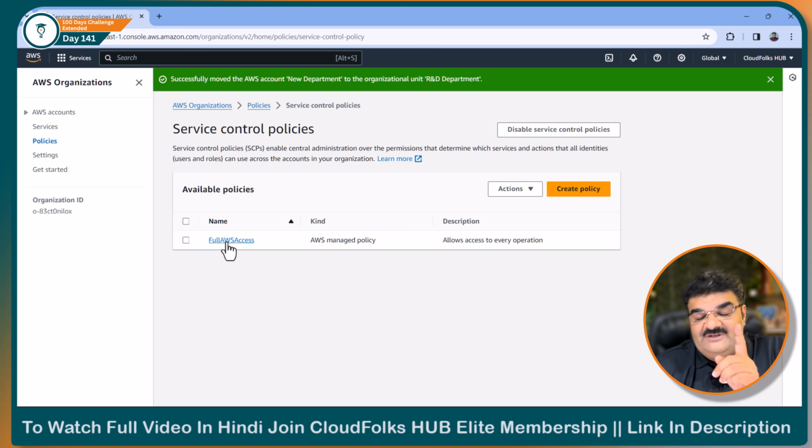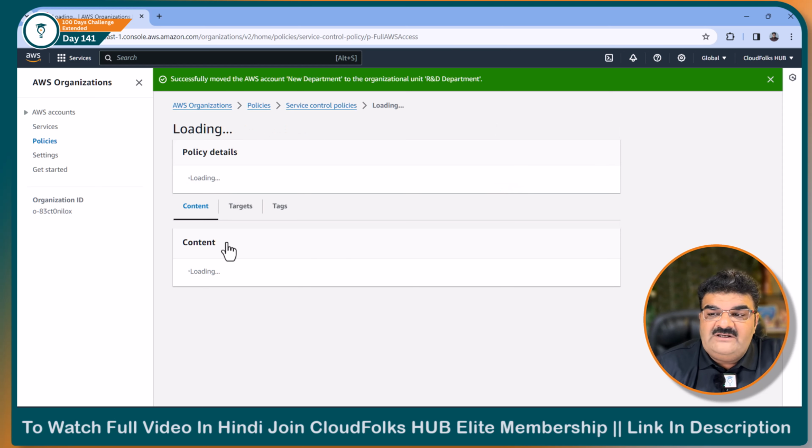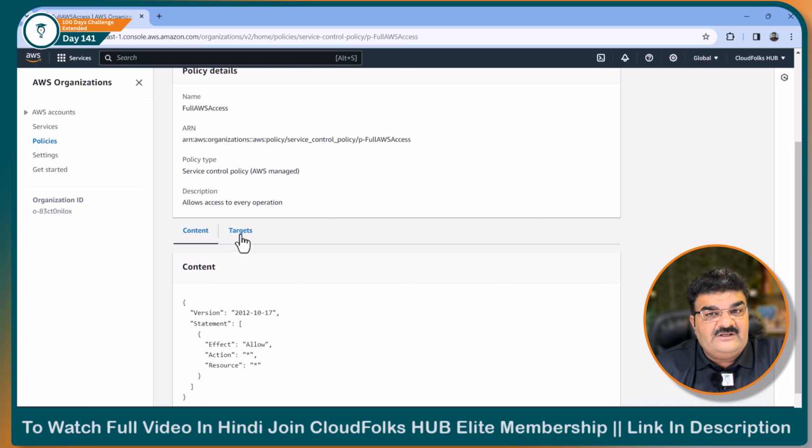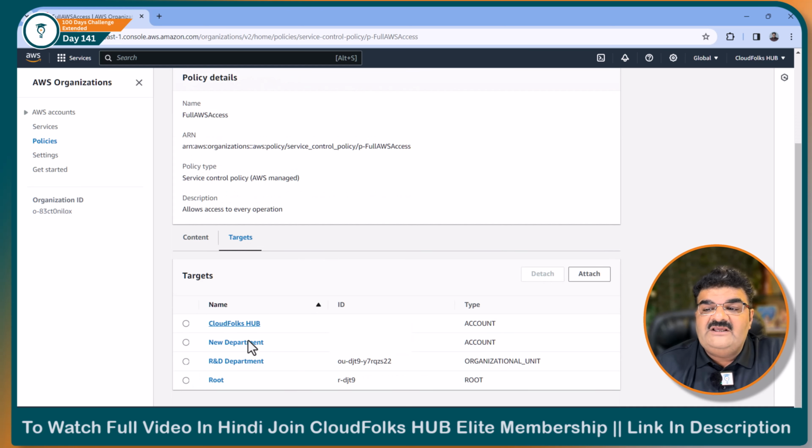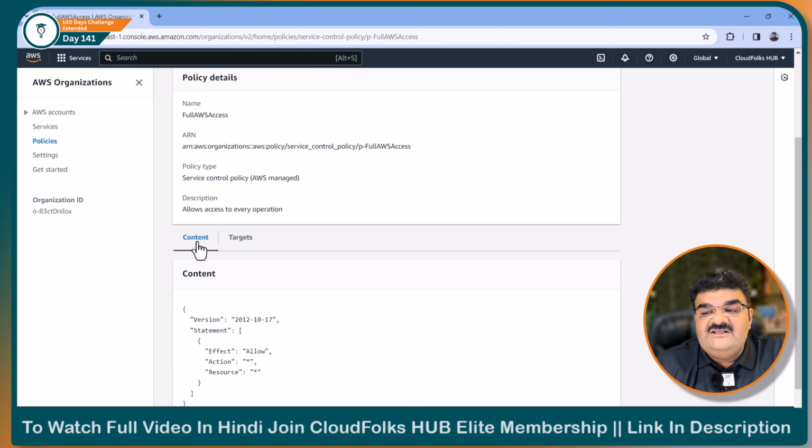Let's say that in your AWS organization, if I go to this policy and click on targets, you will find out which AWS entity this policy is actually attached to. If I go to the targets, you will find out that it is attached with the CloudFolks Hub account, with the new department, with the OU R&D department, and also with the main root of our AWS organization. If you create a new organization unit, or if you add a new AWS account into this organization unit, it will attach this default policy with this new entity as well.